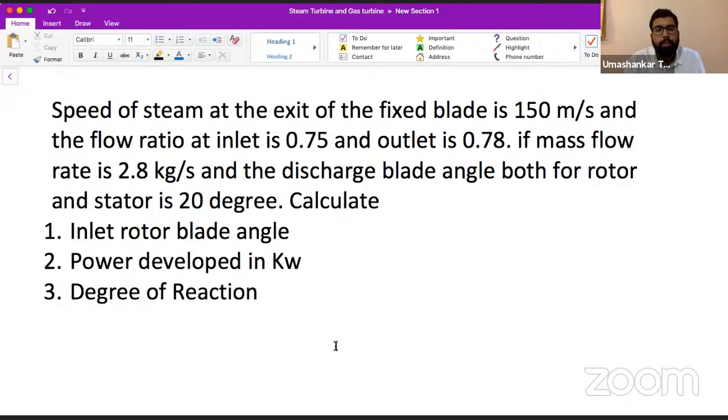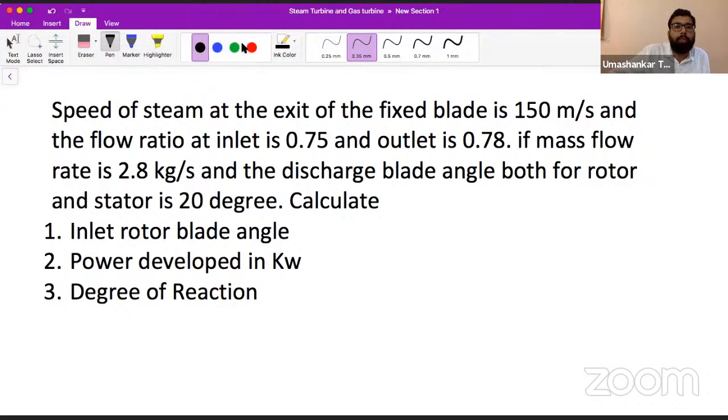What is the degree of reaction in general? The degree of reaction is the ratio of the pressure energy to the total energy. If you have a problem with that, let me write it here.